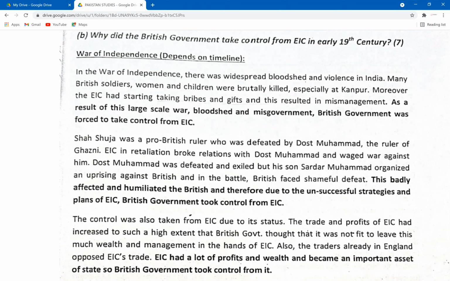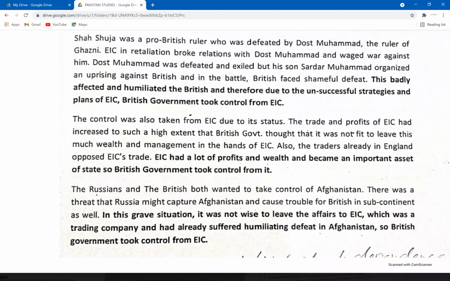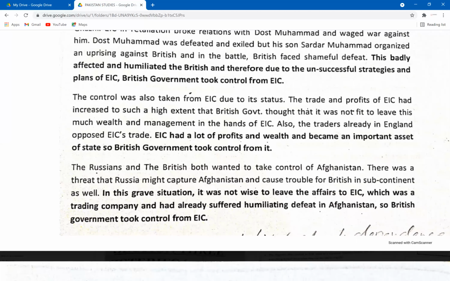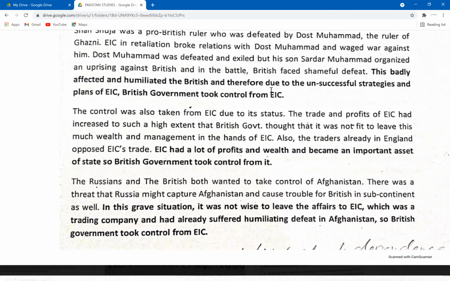So number one, let's pick any one reason here. Okay, let's read the last one. The Russians and the British both wanted to take control of Afghanistan. There was a threat that Russia might capture Afghanistan and cause trouble for the British and the subcontinent as well. In this grave situation, it was not wise to leave the affairs to EIC, which was a trading company and had already suffered a humiliating defeat in Afghanistan. So the British government took control from EIC.